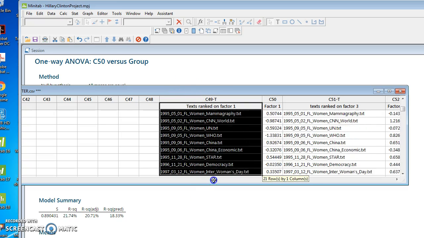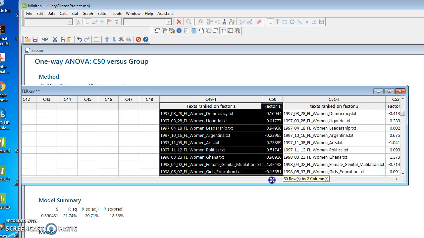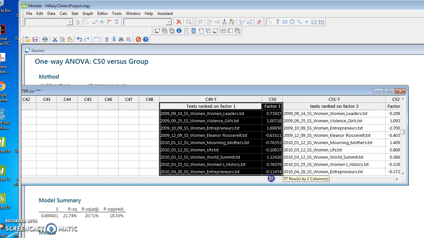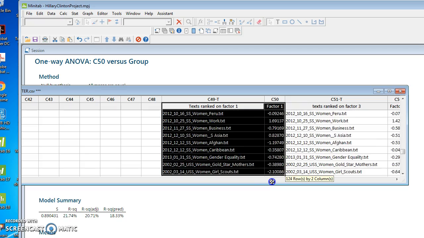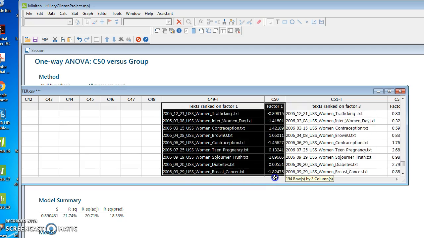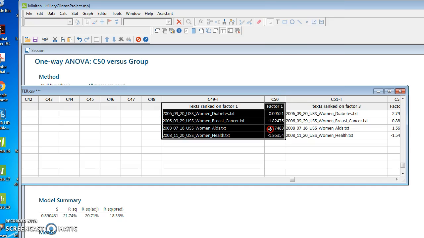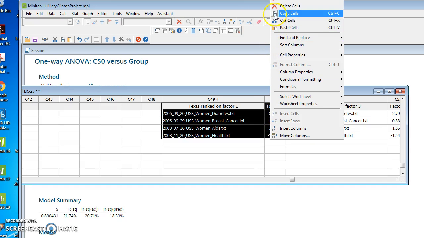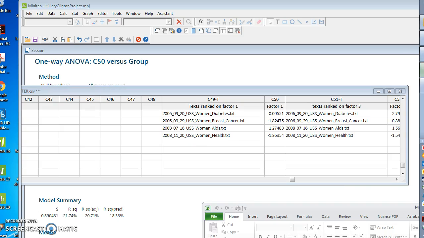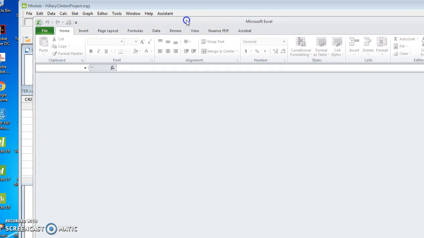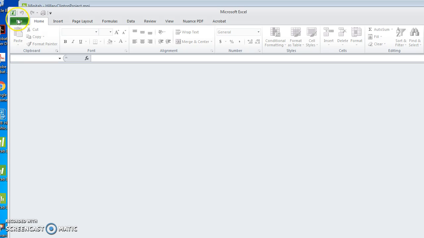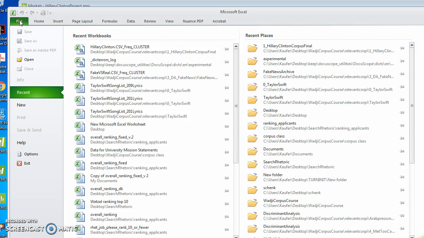We're going to go here and get the values here. Now, you could do it in the statistical package, but I find it a little bit easier just to cut and paste this into Excel and do it. So this is Excel, and maybe we need to get a new one.